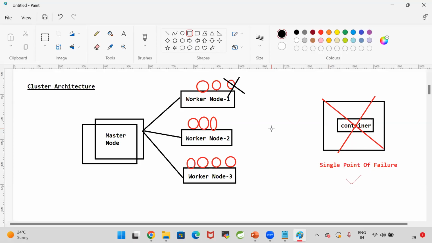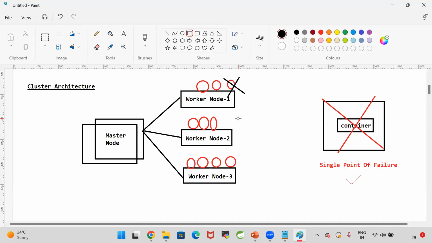How is Kubernetes going to manage our containers? Kubernetes will execute in the cluster, right? What is a cluster? A cluster is nothing but a group of servers. Here, a master node will be available and worker nodes will be available. Now, as a DevOps engineer, I will give the task to the master node. Hey, Kubernetes master node, this is my Docker image. You create 10 containers for this Docker image. Then the Kubernetes master node will take my request and schedule the tasks to the worker nodes. 10 containers will be created across the 3 worker nodes.